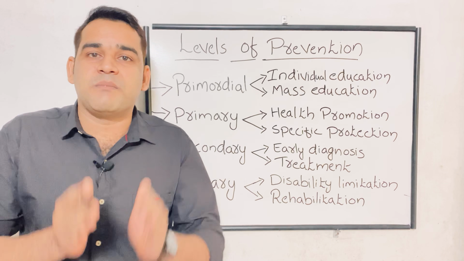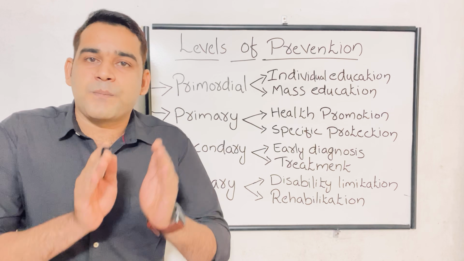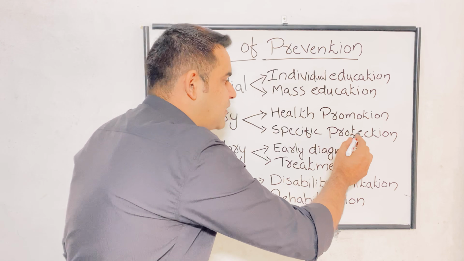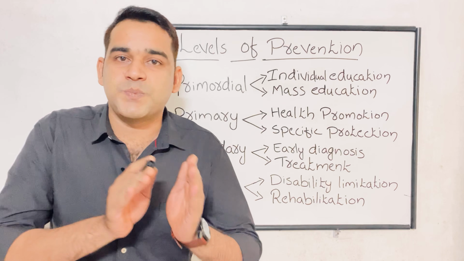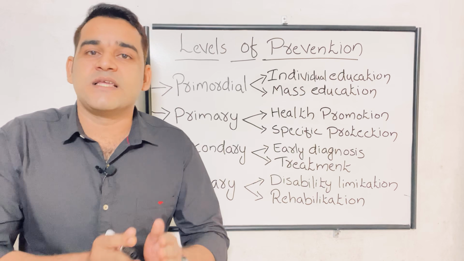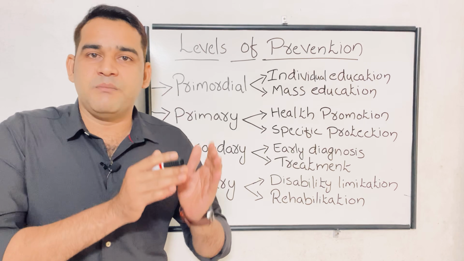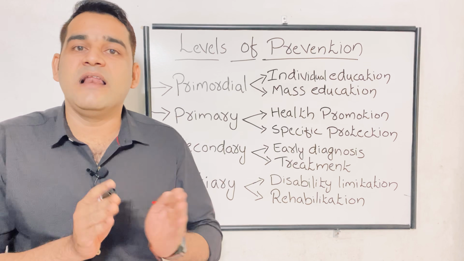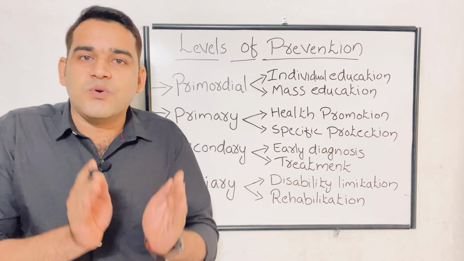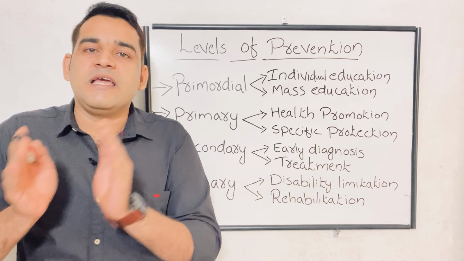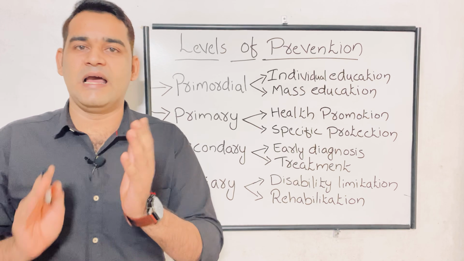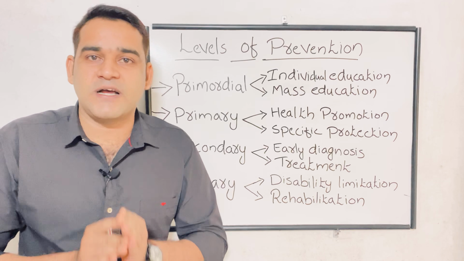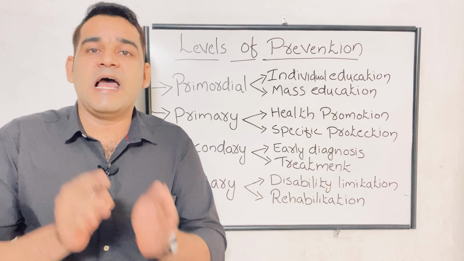So the main intervention done in the primary prevention is health promotion and specific protection. So what is health promotion? Health promotion means you are making people live a healthy life. We are making the people live a quality and healthy life. That is health promotion. How to promote the health? You can promote the health by health education. The first thing coming under health promotion is health education.